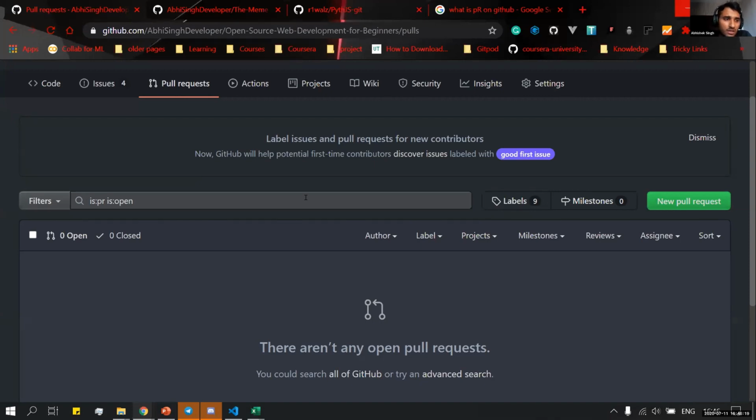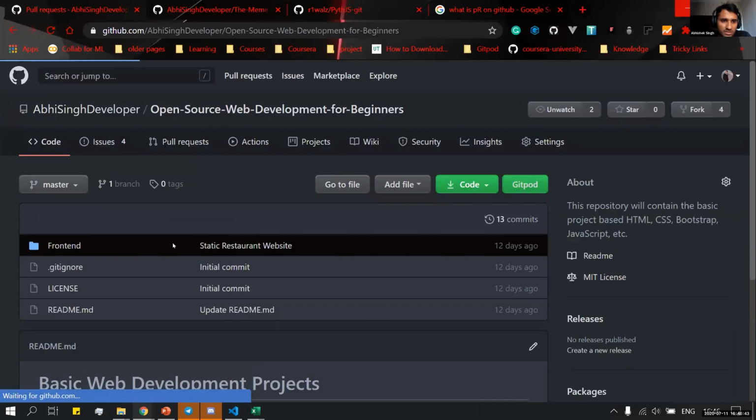Suppose I have a repository with some features and you want to add more features. You will write a file and propose to me, please merge this pull request into your repository. We will have a merge command over there and we will merge that file into our main repository.